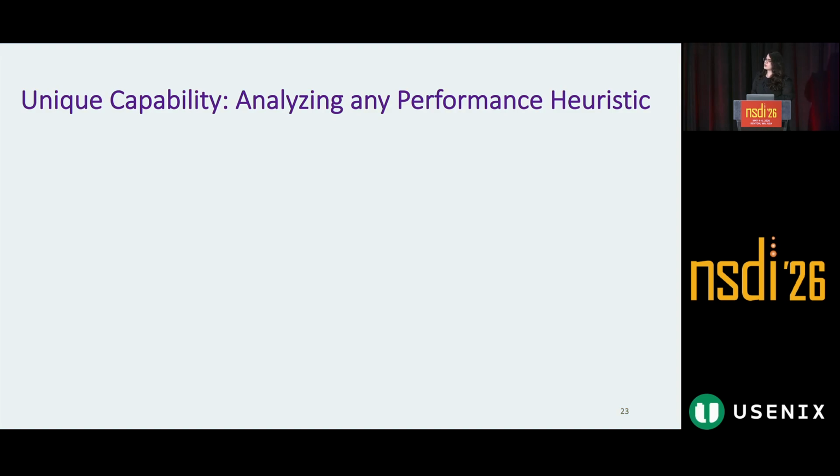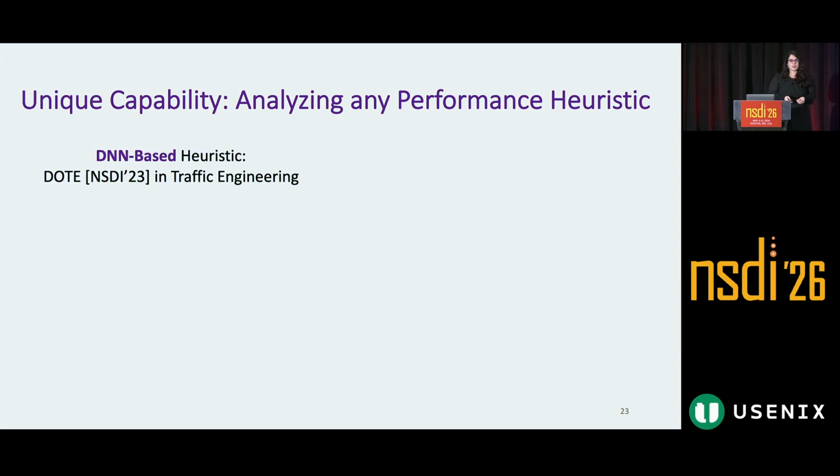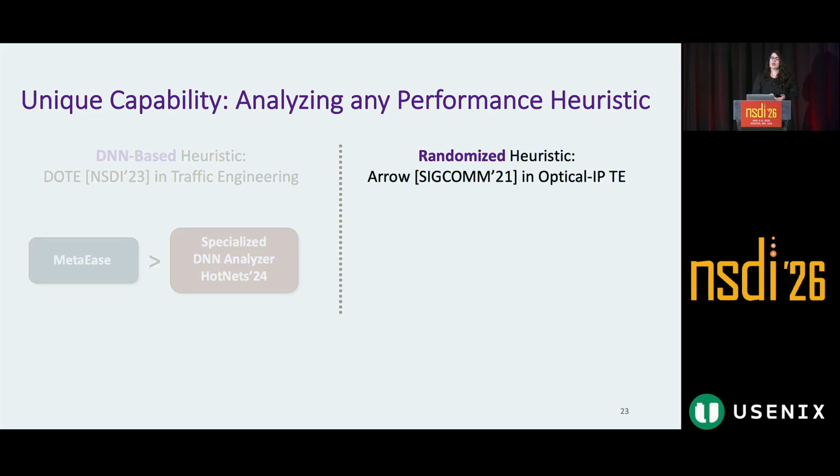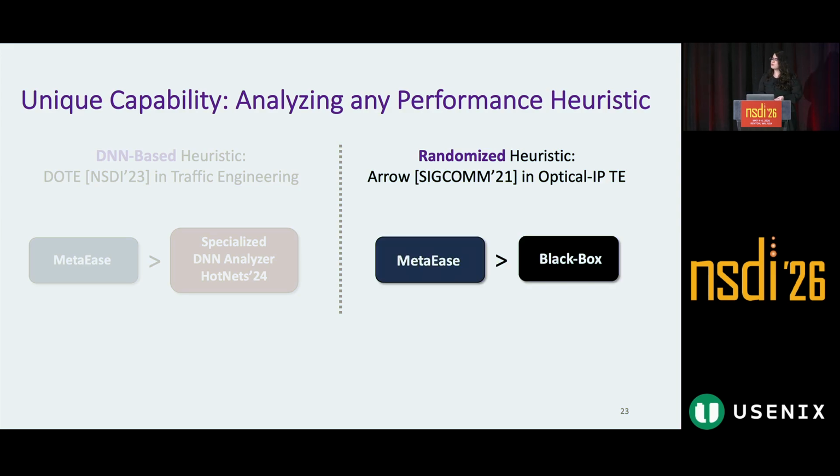MetaEase can analyze a heuristic as long as it takes an input and it outputs a performance metric. We analyzed DOTE, which is a DNN-based traffic engineering heuristic. And compared to a specialized DNN analyzer from HotNets 2024, we found a larger gap. We also analyzed Arrow, which is a heuristic for optical IP traffic engineering. Arrow is a randomized heuristic with non-convex behavior. Compared to all the black box approaches, we found a larger gap.